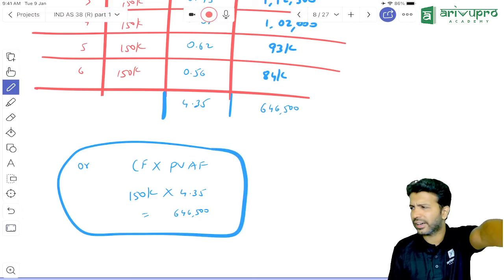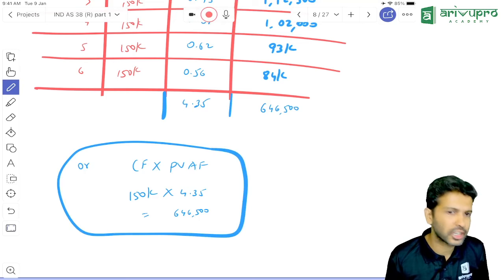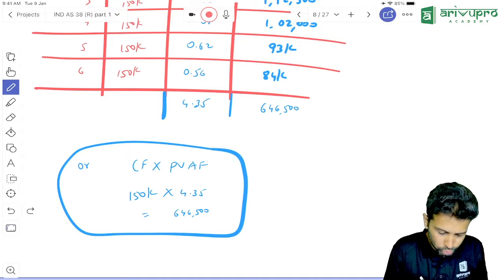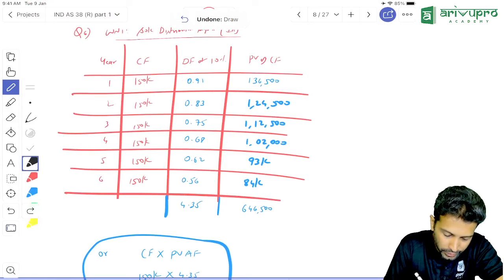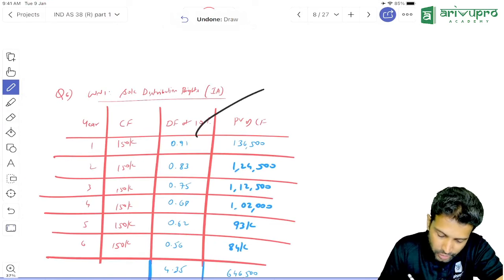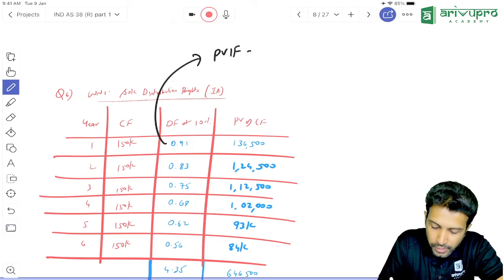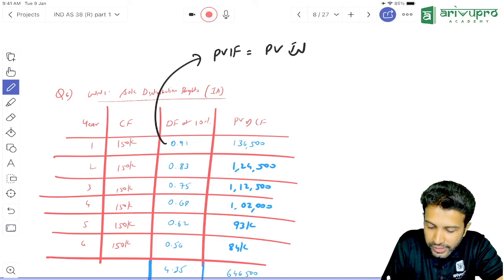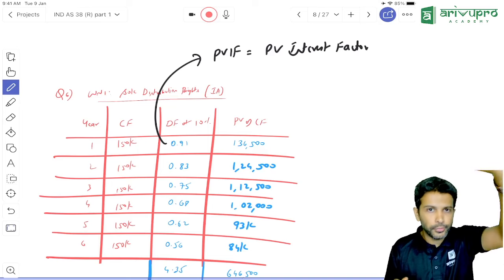This and all we have done. In AS 19, we have done. In FMA, many topics we have done this. But this one you can use, or maybe once more I'll tell. Each year's discount factor, if you take, that we call it as PVIF. PVIF means present value interest factor.